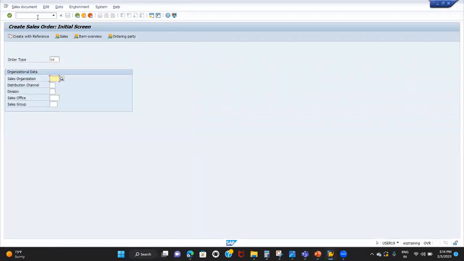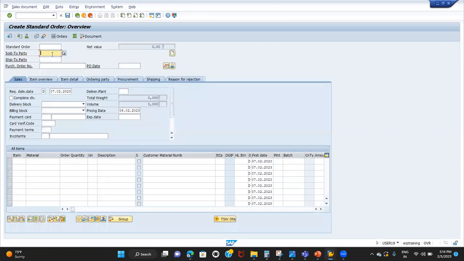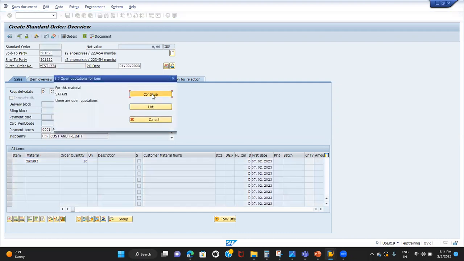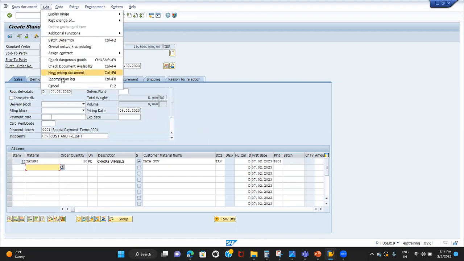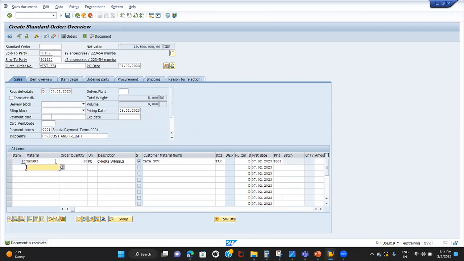I'm creating the order. I'm entering my sales organization, distribution channel, and division, which were created by us. Enter the customer number and all the information I require. Enter the material, our material Safari. I'm placing the order for 10 pieces. That should be fine. Go to Edit, check the incompletion log. Okay, so the document is complete. Now I'm going to save the order.